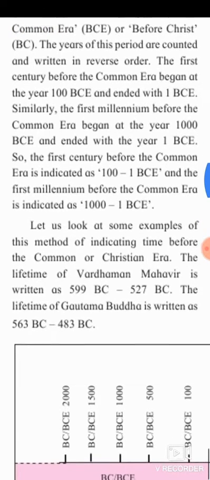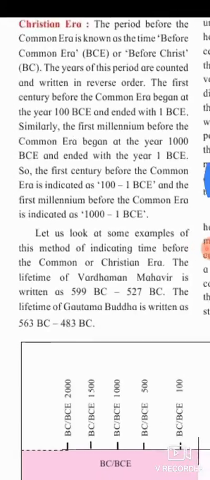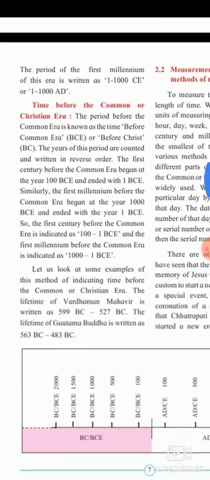Let us look at some examples of this method of indicating a time before the Common or Christian Era. The lifetime of Vardhaman Mahavir is written as 599 BC to 527 BC. The lifetime of Gautama Buddha is written as 563 BC to 483 BC.